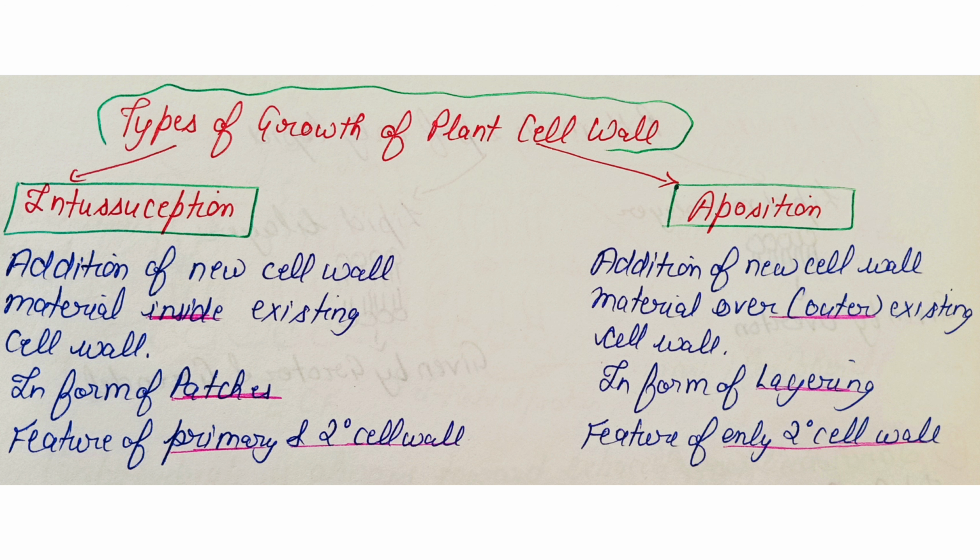Next is apposition. The addition of new wall material occurs outside the existing cell wall. This addition occurs in the form of layers. It is the feature of only the secondary cell wall.